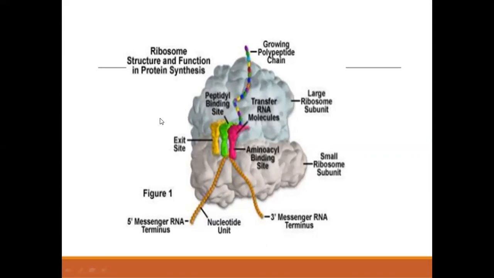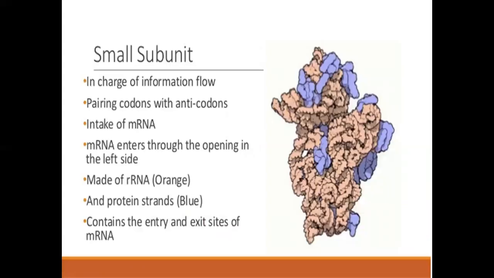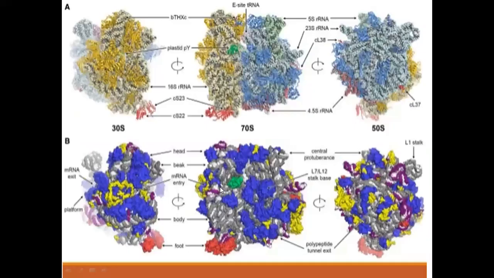This is the ribosomal structure and function in protein synthesis. The small subunit is in charge of information flow, pairing codons with anticodons, and intake of mRNA. mRNA enters through the opening on the left side, made up of rRNA, which is orange, and protein strands, blue, and contains the entry and exit site of mRNA. These are the structures: 30S, 70S, 50S.